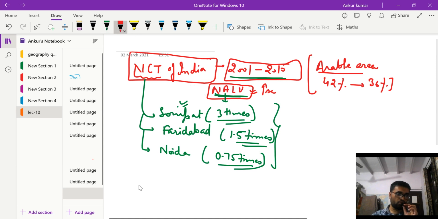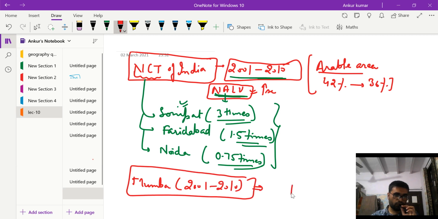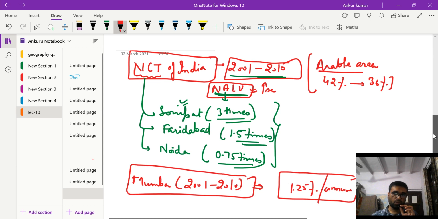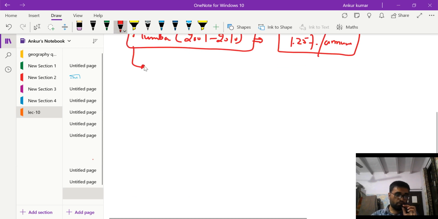The second city is Mumbai. In the same period from 2001 to 2010, Mumbai witnessed urban growth of 1.25% per annum. And Mumbai, if you see, expanded more particularly in the Raigad district of Maharashtra.